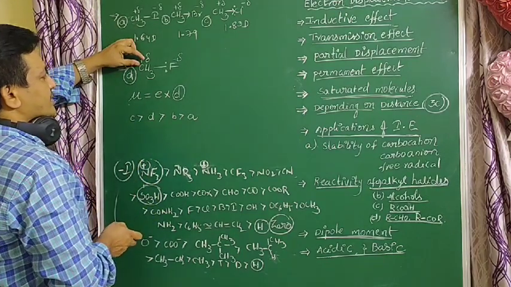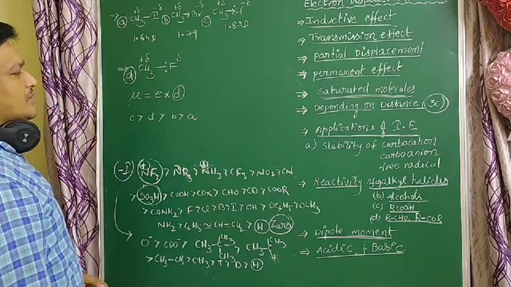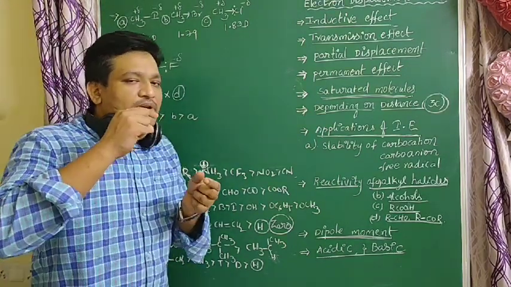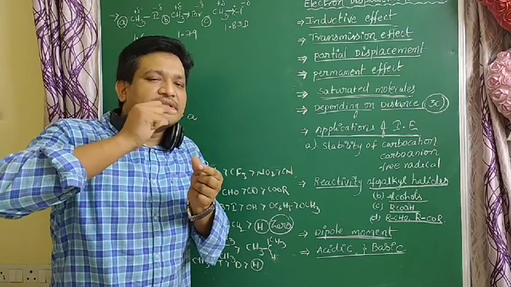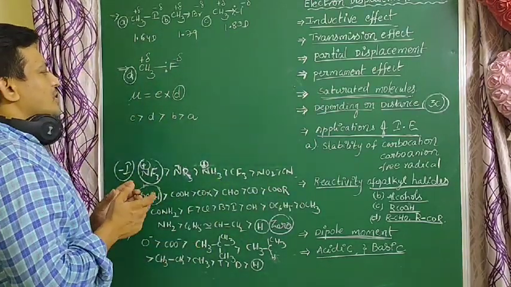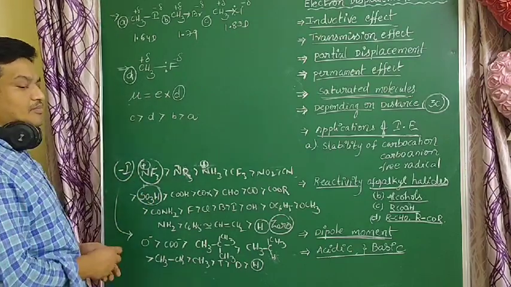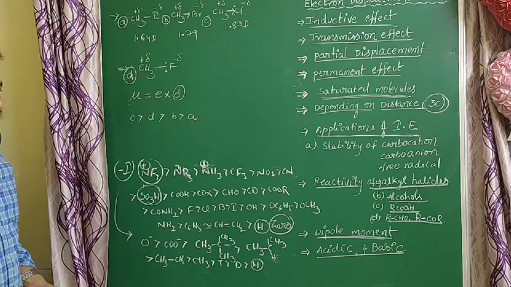Due to less bond length. So the inductive effect affects dipole moment. More polar compounds are more soluble.